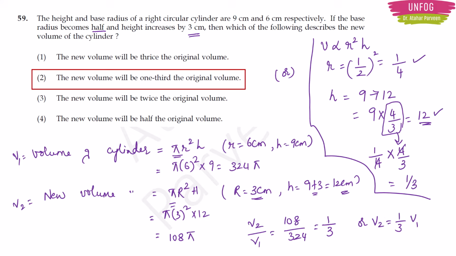If you are getting confused, then you can use the first method only. But if you understand what I am trying to tell, then you can go for the second short method. It is a simple logic that whatever is given in the question, you are directly seeing how it is increased and then how much it is increased you are calculating. Okay, clear, right?